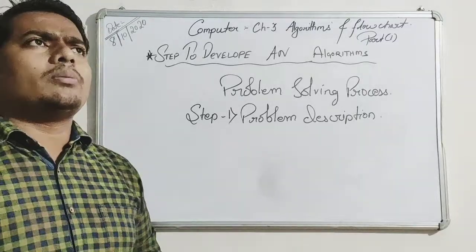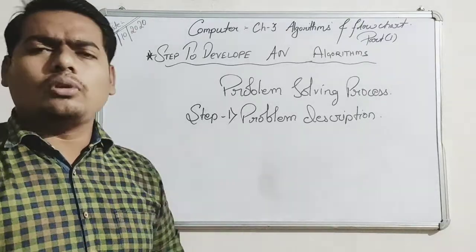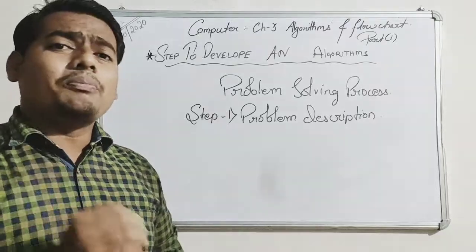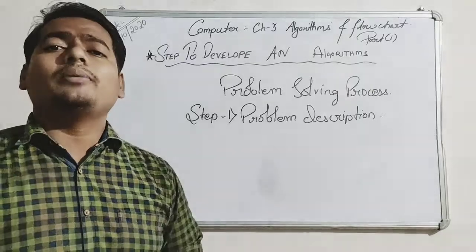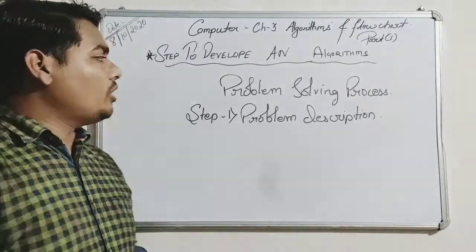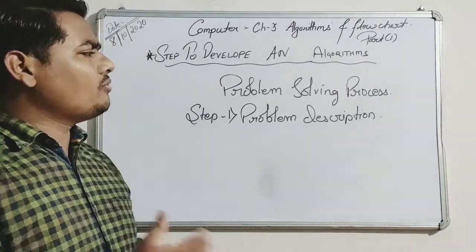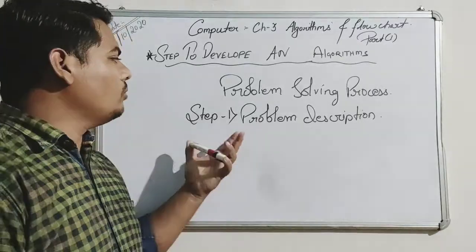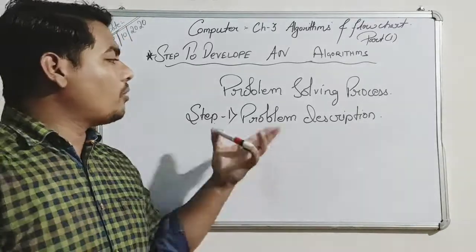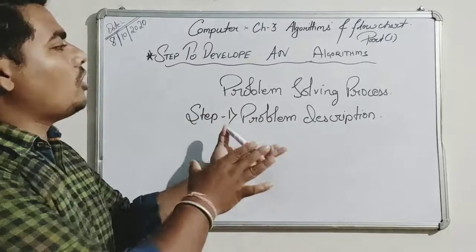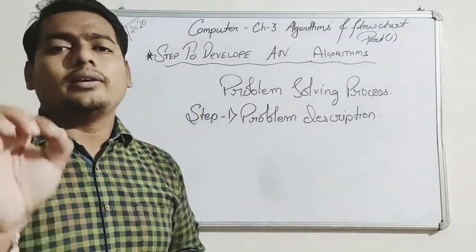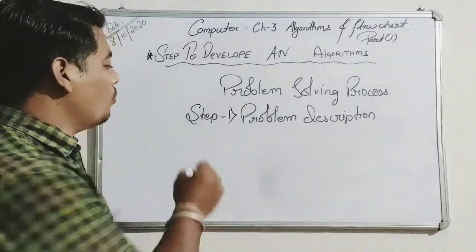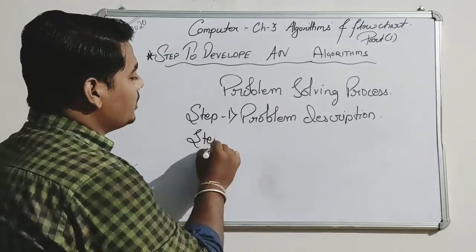What type of problem? Math problem, accounting problem, cooking problem, clothes washing problem. First of all, you have to see in a problem solving process what type of problem it is. Now we have so many types of problems. Don't worry, just understand this. Problem description means step 1 to solve any problem: you have to see what type of problem you are getting.